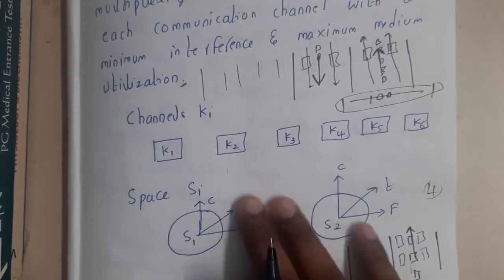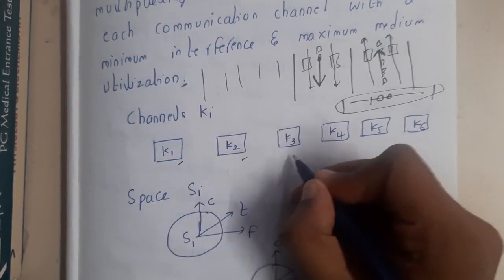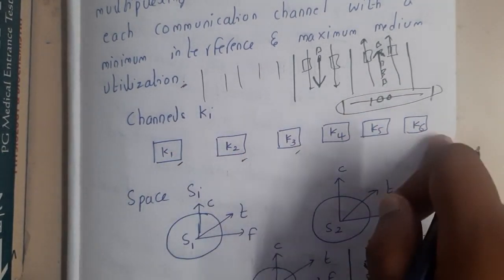Here we took a small example. Here we are having 6 different channels. According to our example, these are 6 vehicles, you can say.